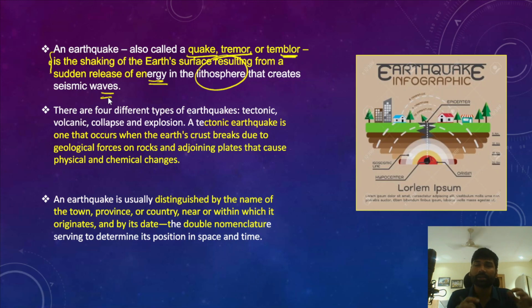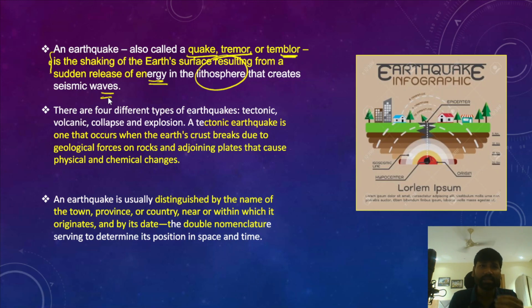So please understand, if you look at the composition of the earth, we have the atmosphere, the lithosphere, the solid part, and the hydrosphere. So the water component is known as hydrosphere, and earth's crust and upper mantle is known as the lithosphere, and the atmosphere is above the crust.